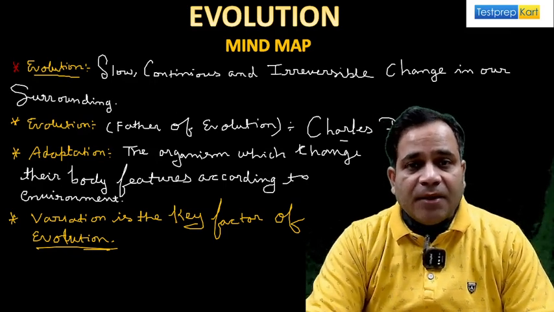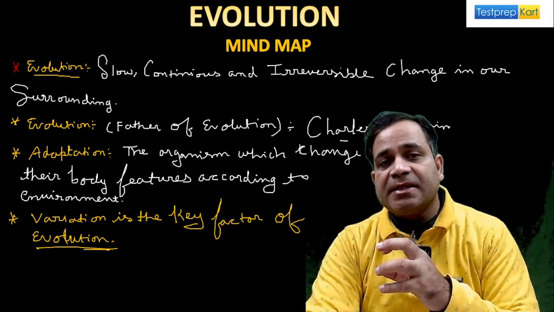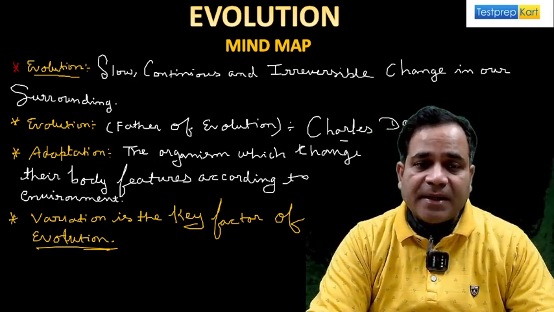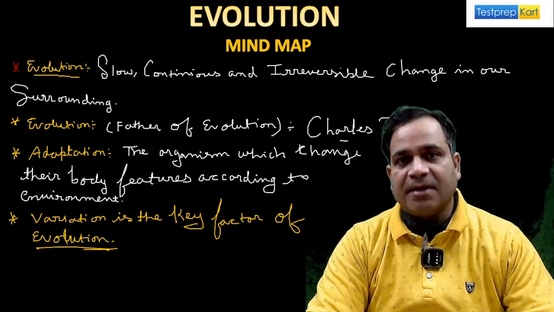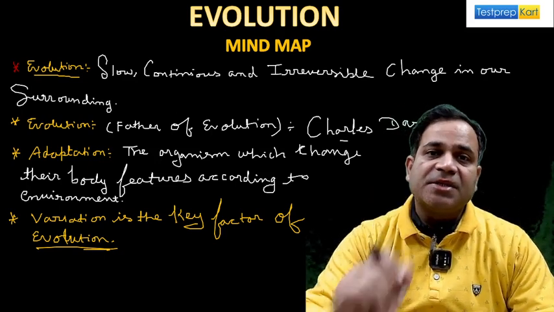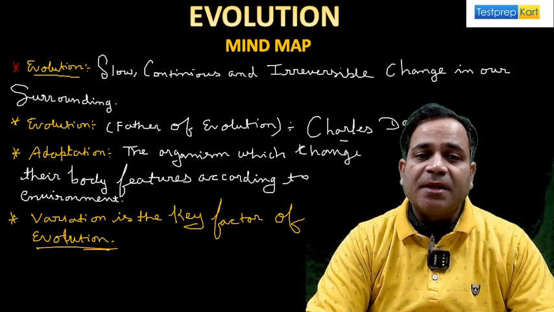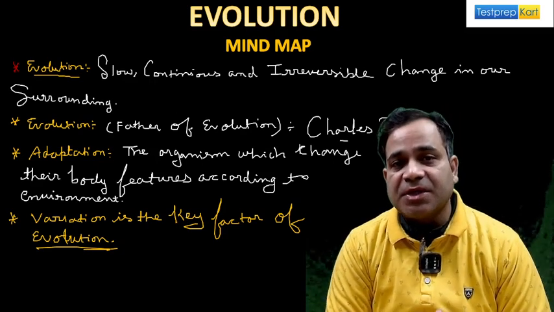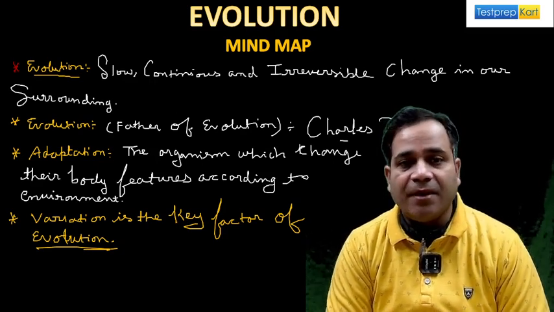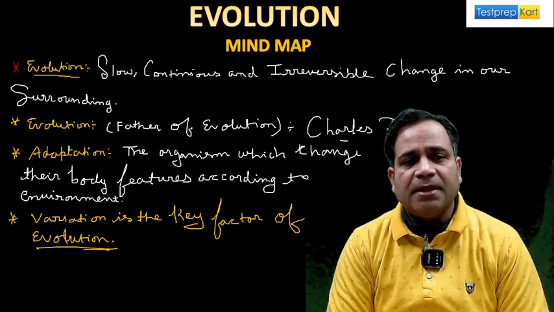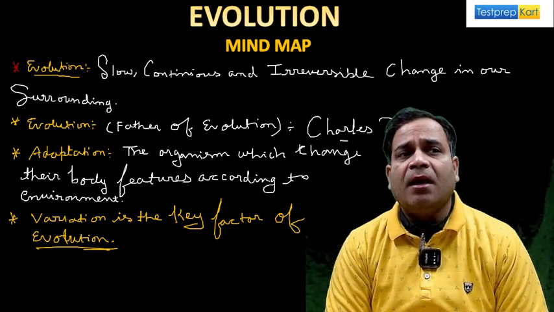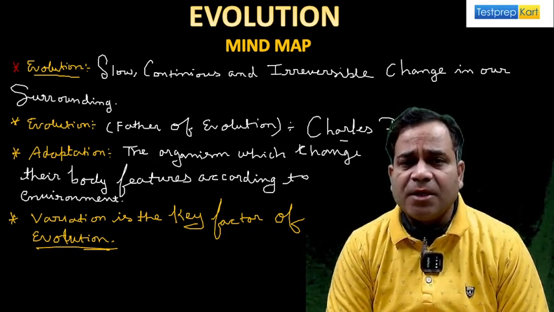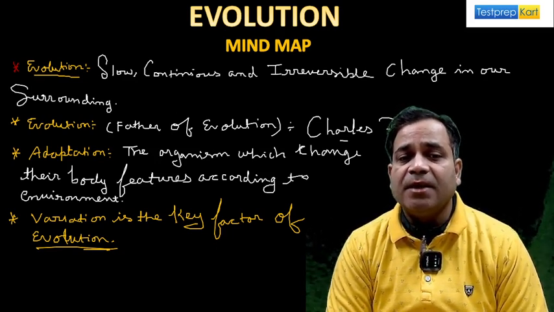Now, you know that whatever the change is according to the environment, each and every living organism must adapt. You know that there is adaptation. Adaptation means the organisms change their body features according to their surroundings, according to their environments, my dear. Without adaptation, it's not possible to survive on Earth. If you want to survive on Earth, then you have to be adapted according to the change in environment.